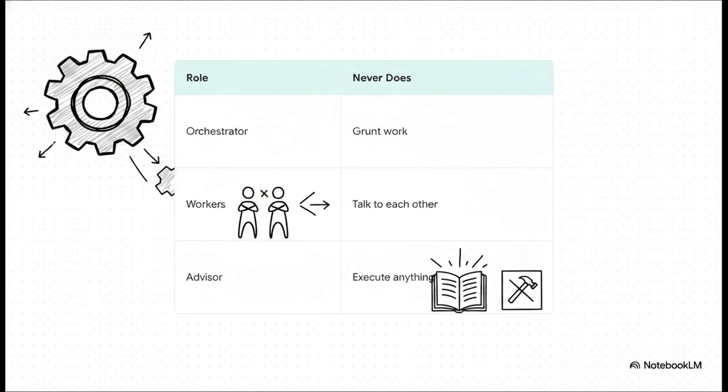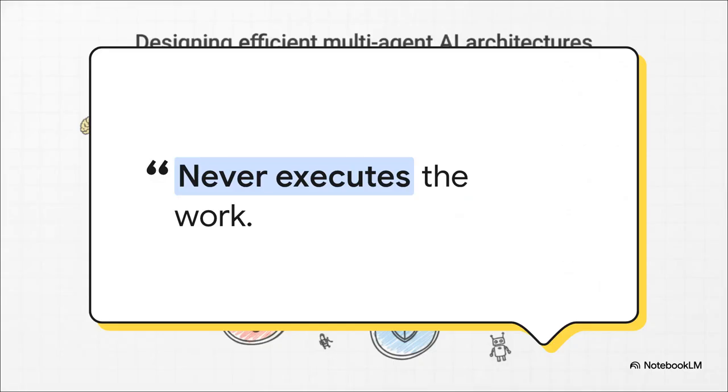And the advisor, Claude Fable 5, it never executes anything. I really want to pause on this specific quote from the architecture design regarding the advisor. It says, "never executes the work." Honestly, this is probably the single most important boundary in the entire system. Claude Fable 5 is strictly there for its premium taste and judgment. If you start letting your highest tier, most expensive model write standard boilerplate code or summarize basic documents, you are completely wasting the architecture's potential. The system protects its most premium resources by rigidly defining what they are absolutely not allowed to do.